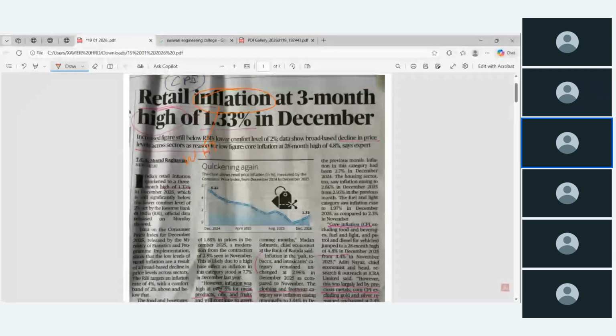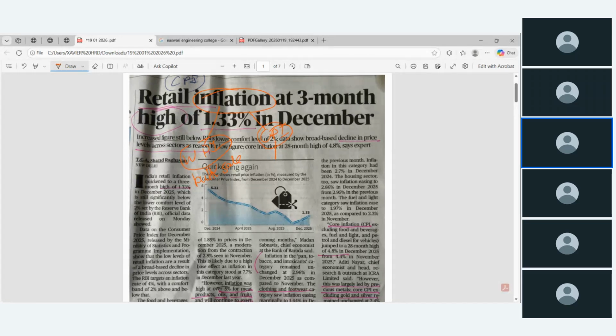One is WPI, another one is CPI. WPI means the wholesale price index, that means bulk sale. Okay, that is called bulk sale. Consumer means retail market.